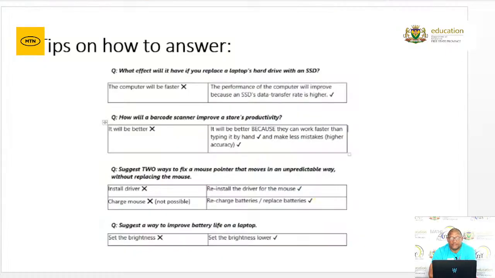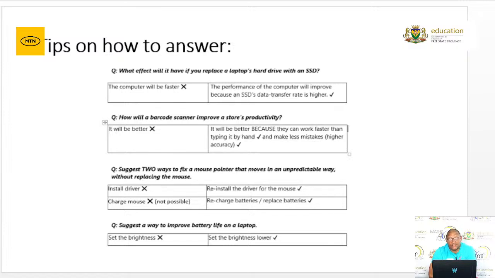Then there's also a few tips on how to answer questions. For instance, if the question says, what effect will it have if you replace a laptop's hard drive with an SSD? That will be a wrong answer. The correct answer will be that the performance of the computer will improve because the computer will be faster.